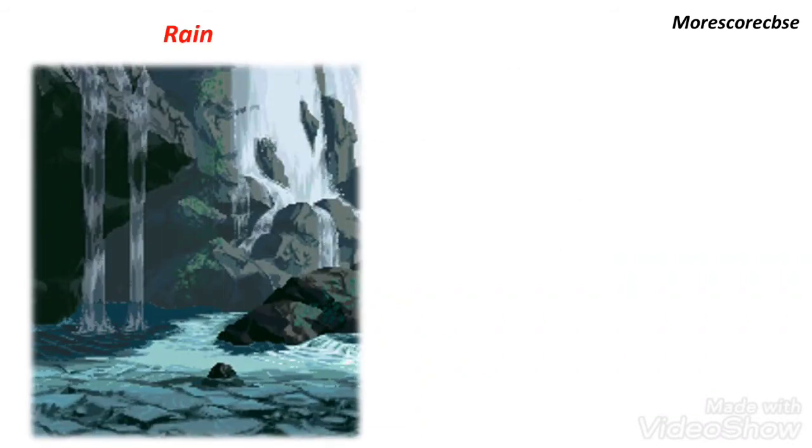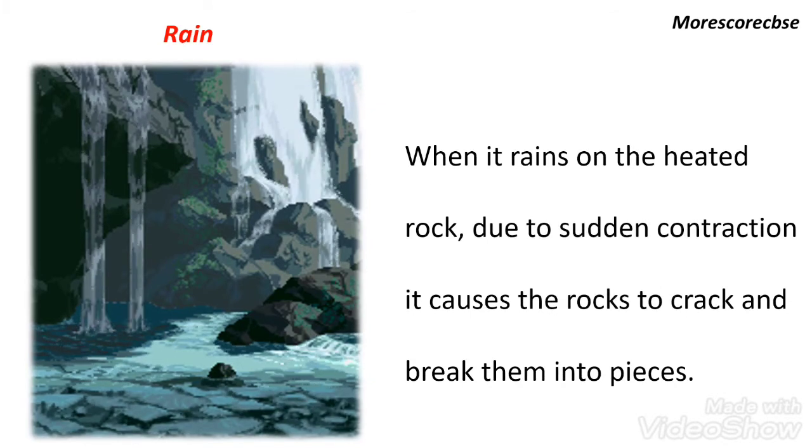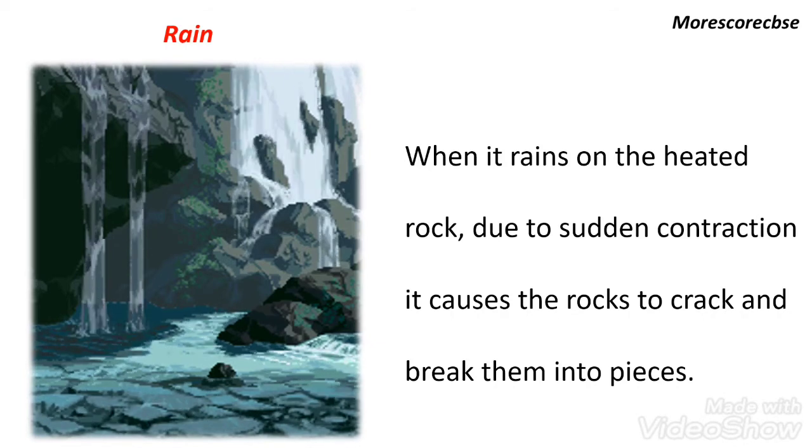How does rain affect the weathering process? When it rains on heated rock, due to sudden contraction, it causes rocks to crack and break into pieces.